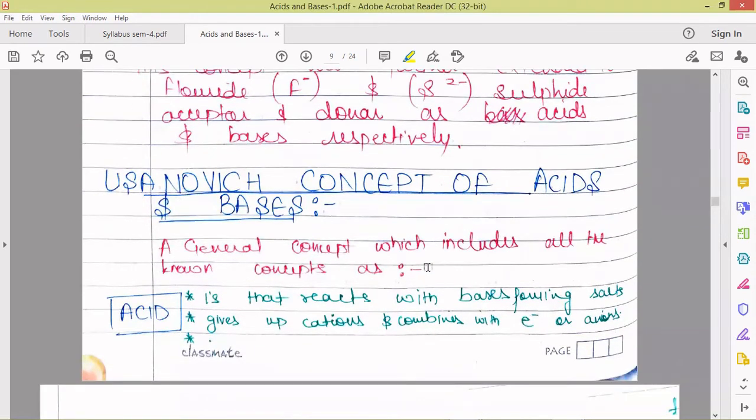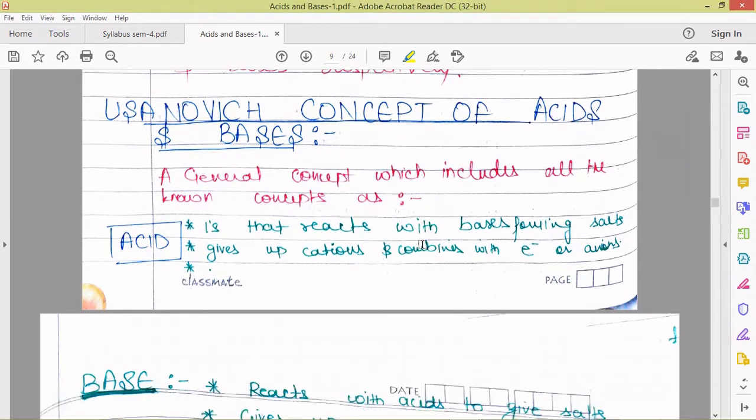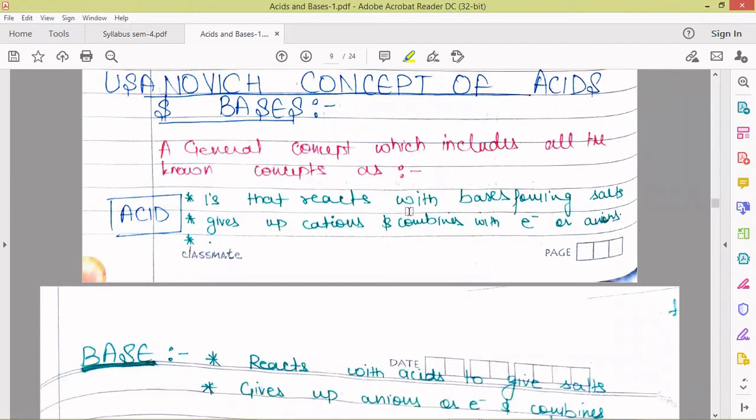Next concept is the Usanovic concept of acids and bases. This is a general concept which included all the concepts we have discussed so far. According to the Usanovic concept, acids are those which react with bases to form salts, give up cations and combine with electrons or anions.